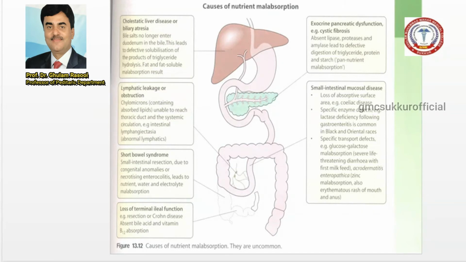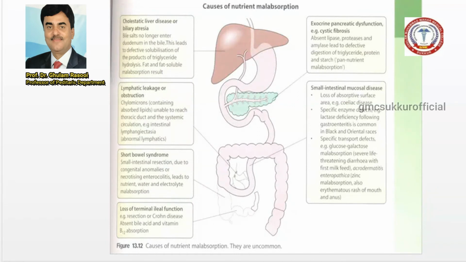Now, the loss of the terminal ileum function. This is due to resection in Crohn's disease, meaning absence of the bile acids and vitamins, and the patient can present with vitamin B12 deficiency. So the causes I have already told you.